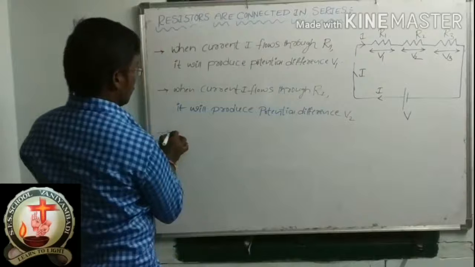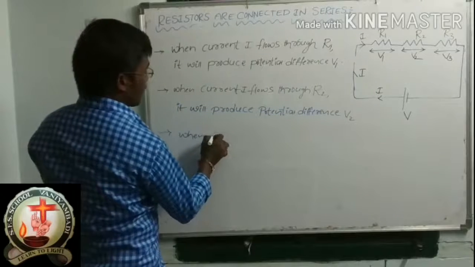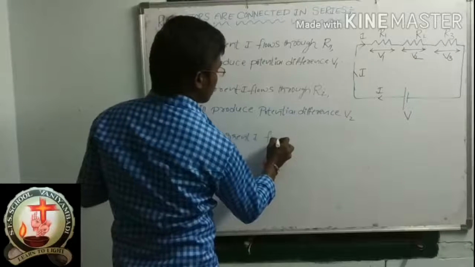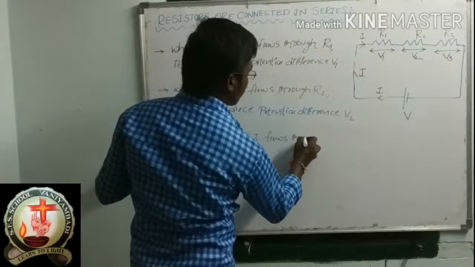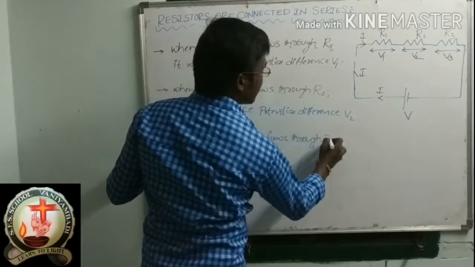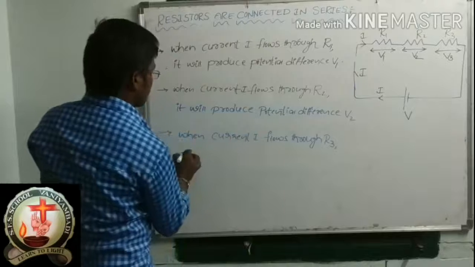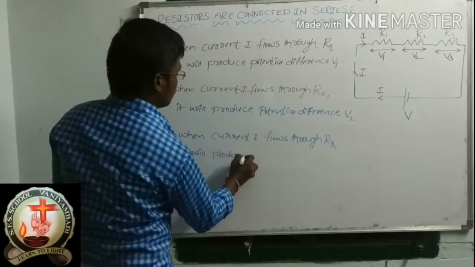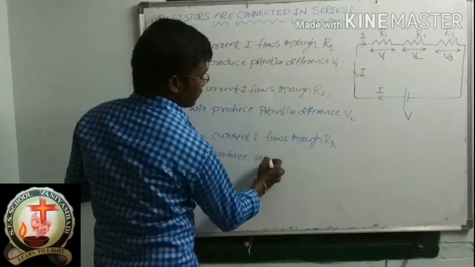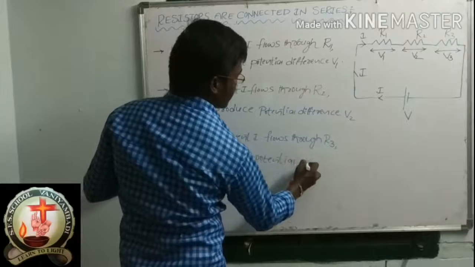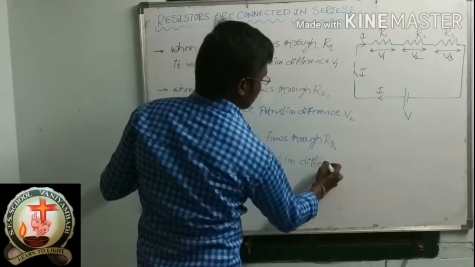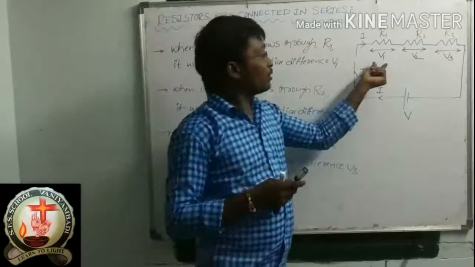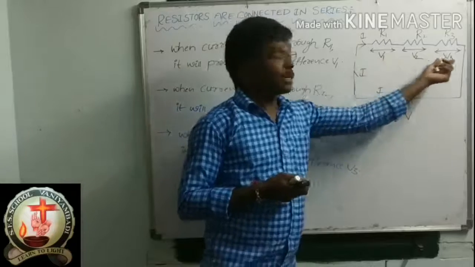Same for the third point also: when current I flows through R3, it will produce potential difference V3. I told you already how these potential differences are produced.